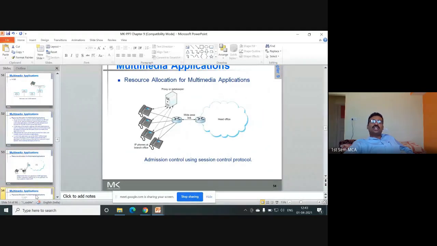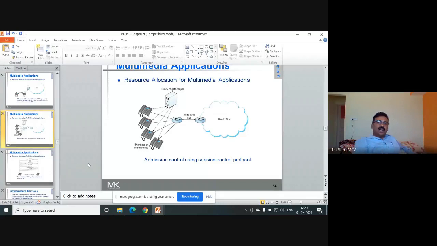Okay. Resource allocation for multimedia application. So resource allocation is challenging. Once your resources are completely allocated, you cannot allow the next request because resources are not available. That we call admission control.